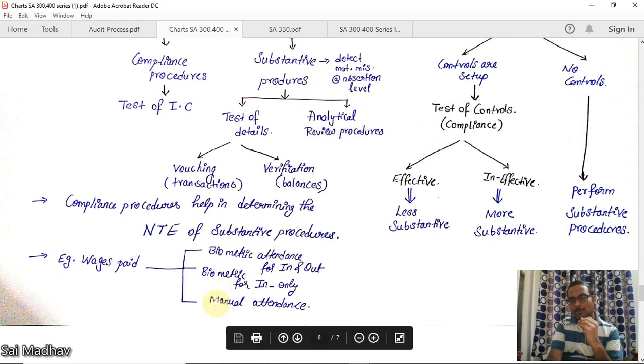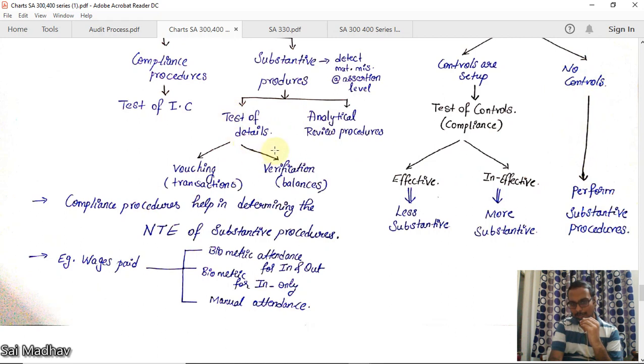Now, if there is only manual attendance, there is no biometric at all. Now, there is no choice left for you. There are no controls, so you will perform substantive procedures only. All tests of details, analytical review procedures. Based on this only, you will have to obtain sufficient appropriate audit evidence. Okay, this is the best example I can give to you.